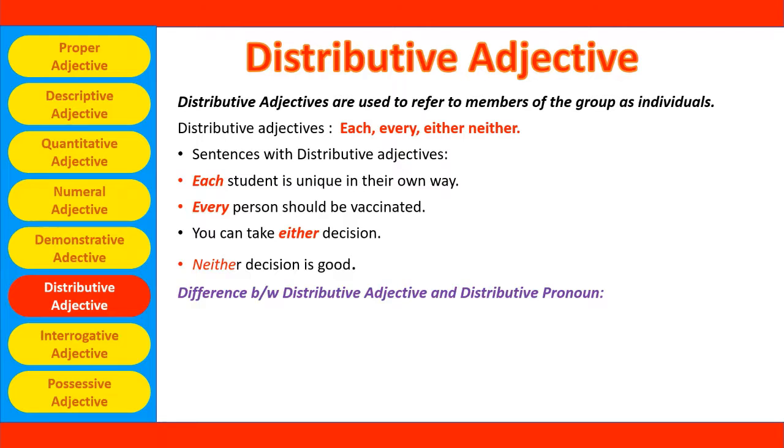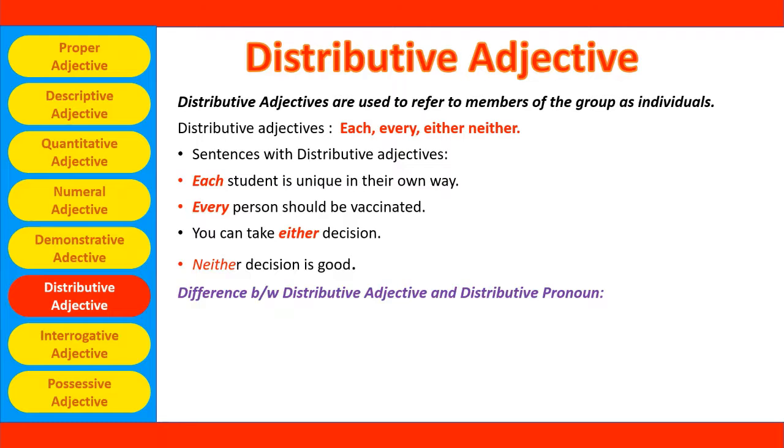Every person should be vaccinated. Here, every is a distributive adjective, again referring to the number of persons individually. You can take either decision. Again, here either is a distributive adjective which is referring to the number of decisions individually. Neither decision is good. Again, neither is a distributive adjective which is again referring to the number of decisions individually.